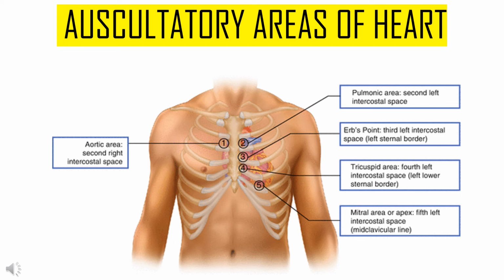And the last one is mitral area or apex. This is located at the left side of the sternum in the fifth intercostal space. This is the area where the clearest resonance of the S1 sound can be heard.